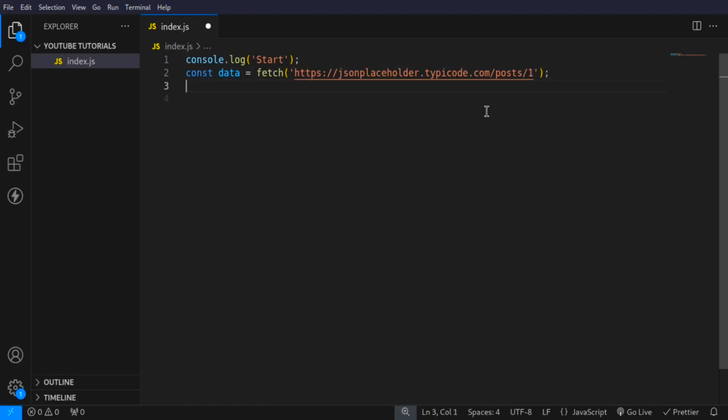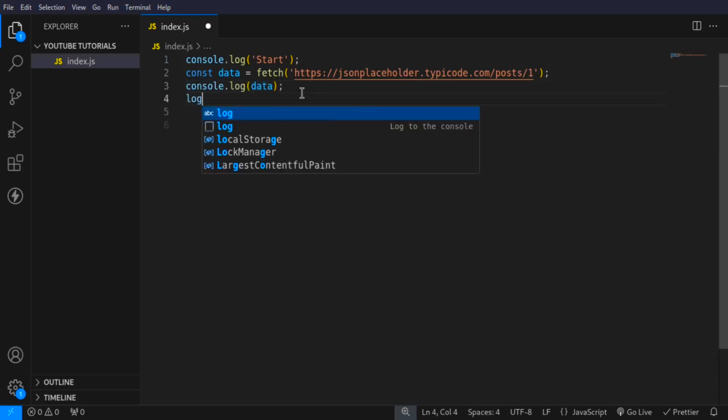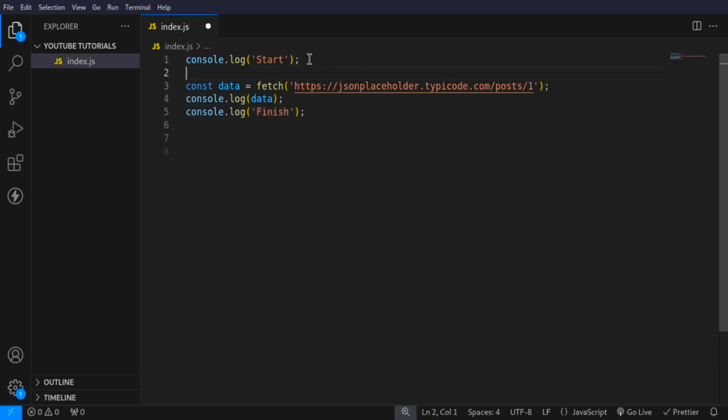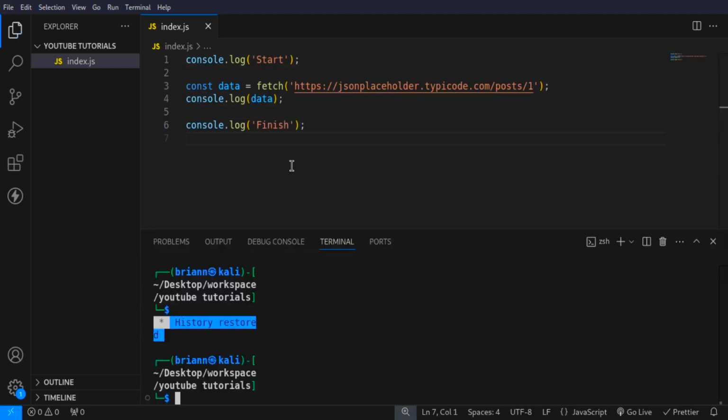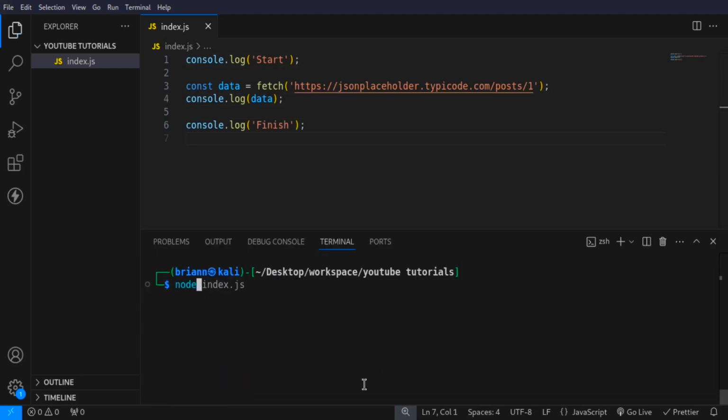I'm going to pass it there, and then in here I want to console log the data which is going to be fetched, and then at the very bottom I can console log finish, like that. Now let me add some spacing for better visual. All right, now I'm going to open my terminal, and I will be using the node runtime. Run this, so node index.js. And you can see how JavaScript works.